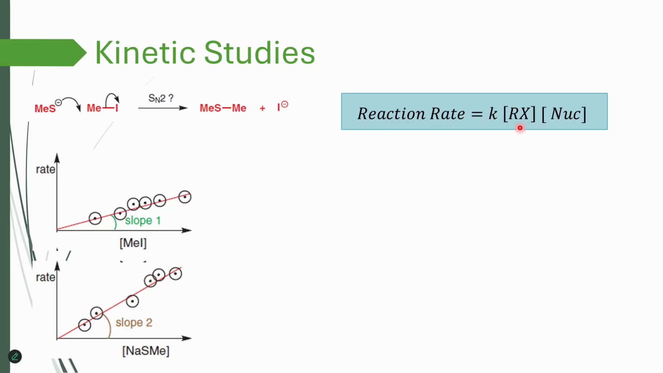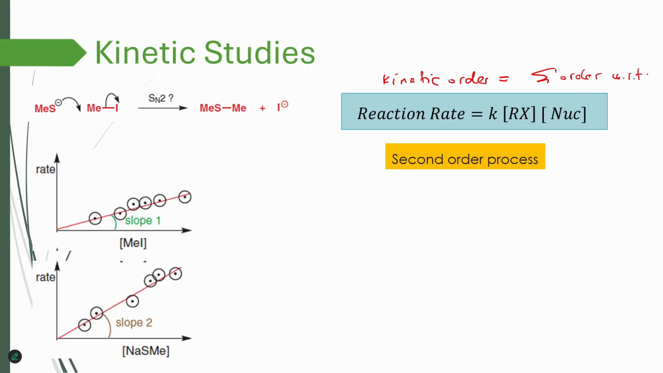And from that, we see that this is a second order process. The reaction is first order with respect to alkyl halide and also first order with respect to nucleophile. As you remember, the kinetic order of the reaction is the sum of the orders with respect to reactant i, where i goes from 0 to n. So for each reactant, we find the order and we sum those orders up. Here, my first reactant is alkyl halide and it's first order, and it's also first order with respect to nucleophile, and when I add them up, it gives me second order.